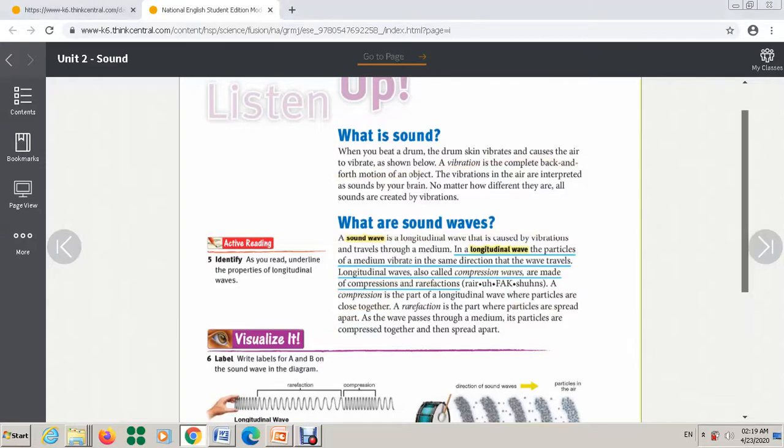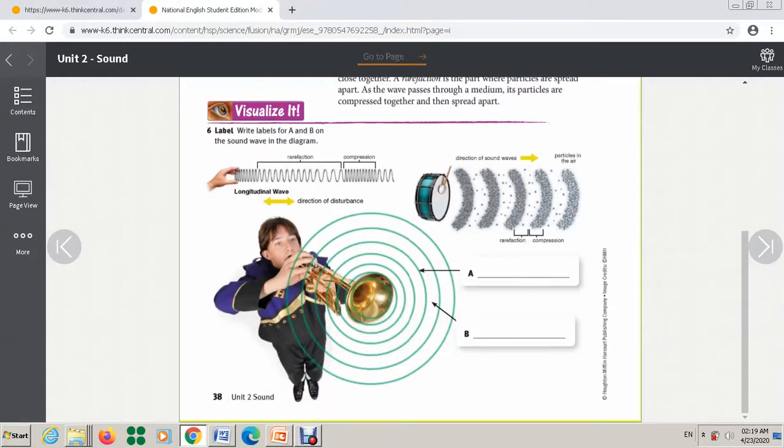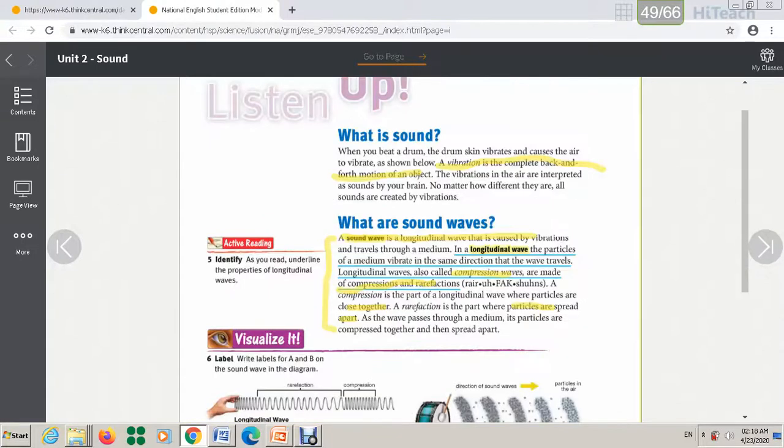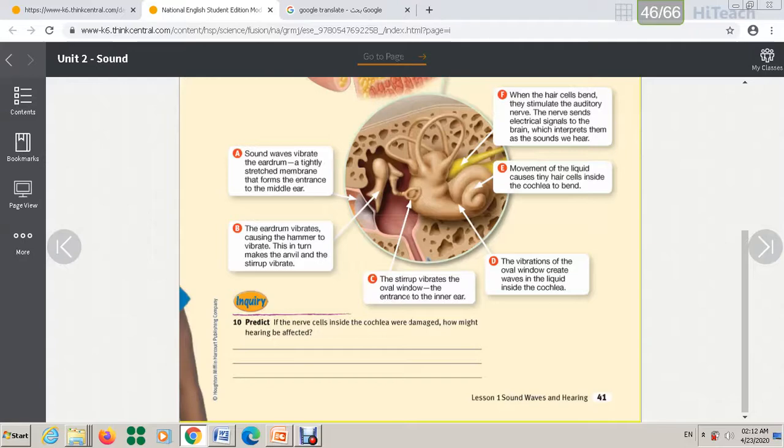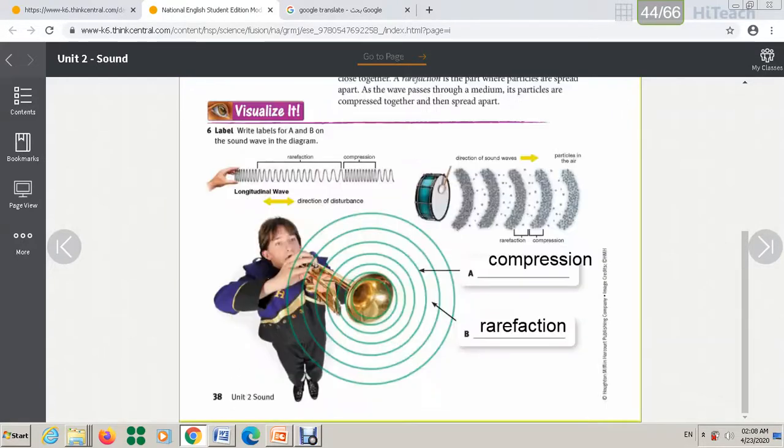Go now to question 6. This figure is very important. It shows the rarefaction, how the particles are apart from each other, and compression, how the particles are close to each other. So here also is the answer for this question. I want to show you the answer. A is compression, as you see, close to each other. B is rarefaction because they are apart from each other.